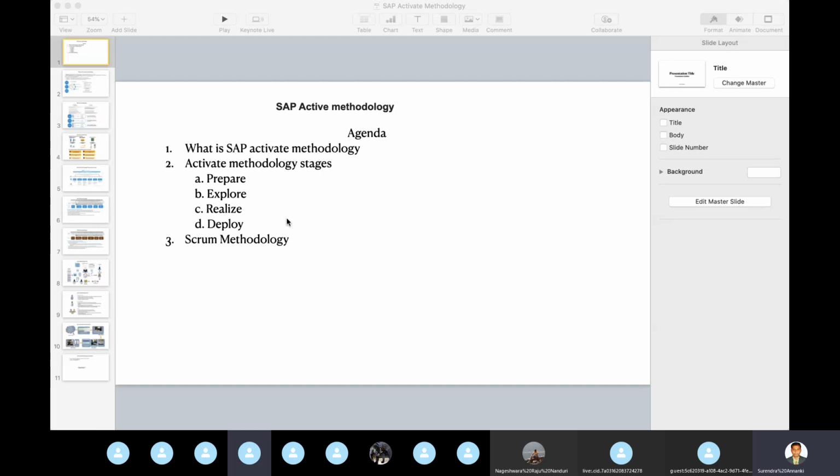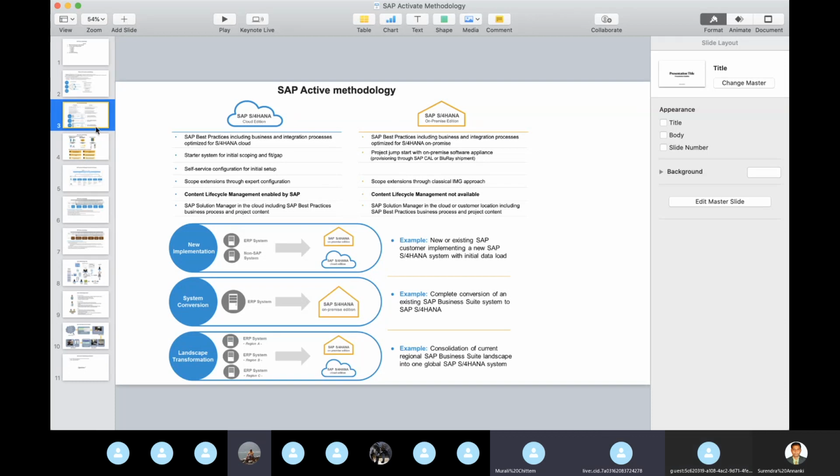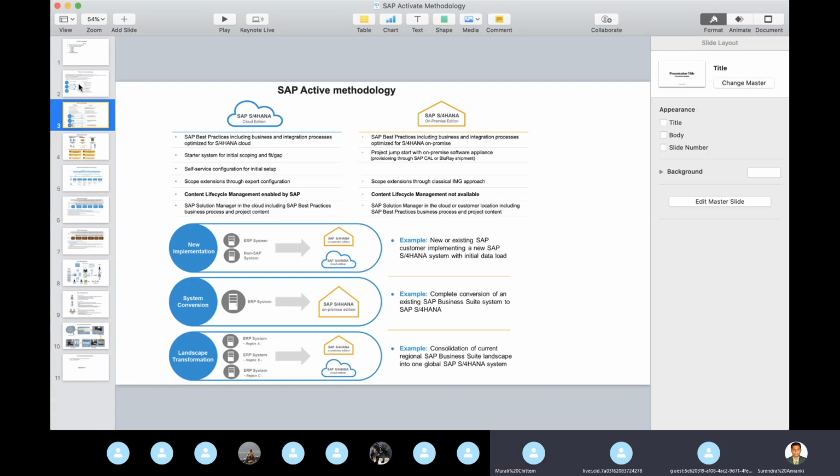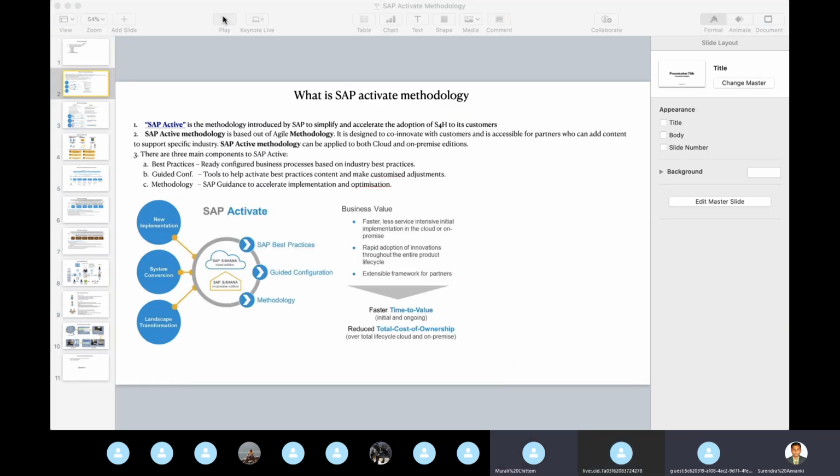Surinder, sorry, I'm interrupting you. I'm still able to see the second slide. Sorry, I'm still on the first slide. Oh, now we are able to see. Now it moved to three. It's the third one. Can you go to the second one first? Now it's okay, this is good. Now it is good, Surinder, go ahead.